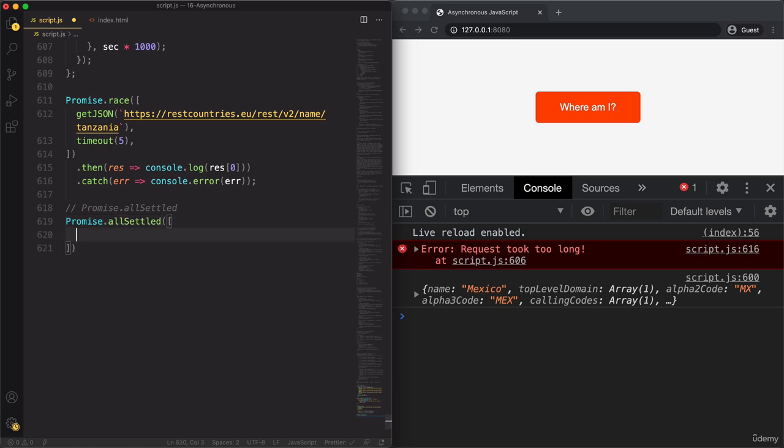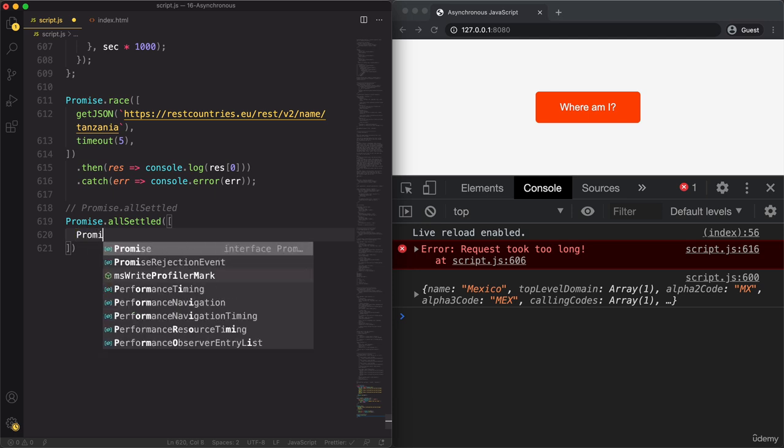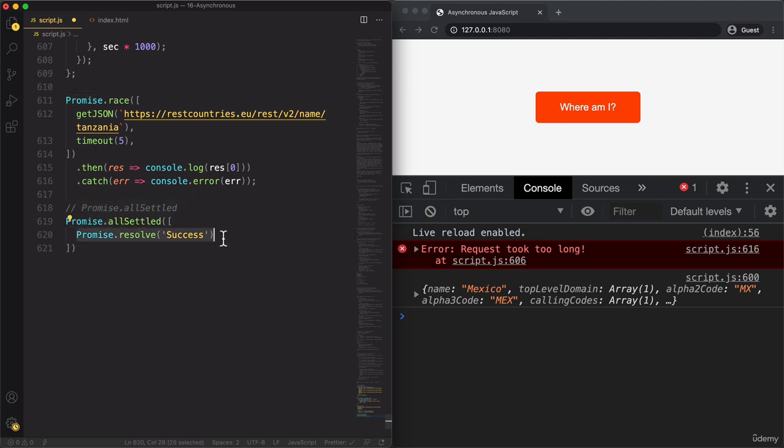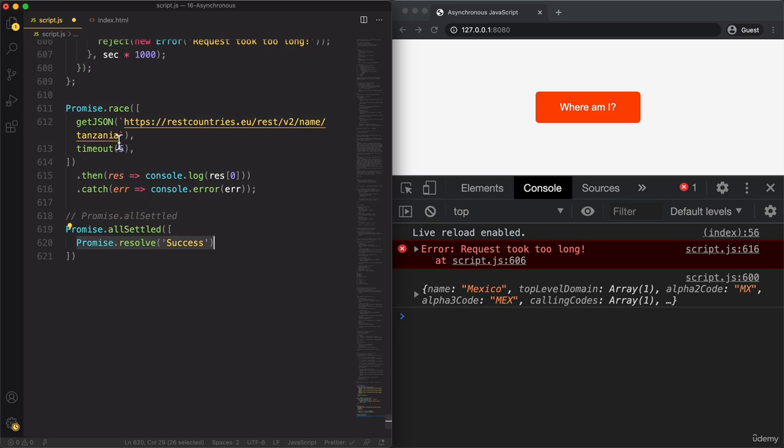And so now here I will create actually the most basic example ever. So I will simply fake promises by saying promise.resolve success. All right. And so you already know that this here automatically creates a promise that is resolved. And so we don't have to wait for anything to finish like this here. Okay. So then we can have a couple of more. Here we have a rejected one. So let's say error, and here another one. Let's say another success.